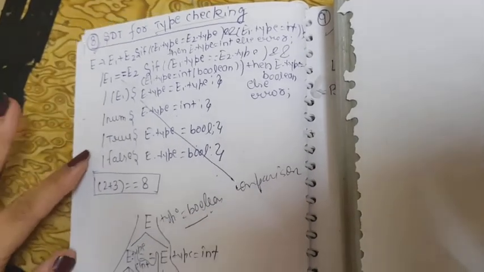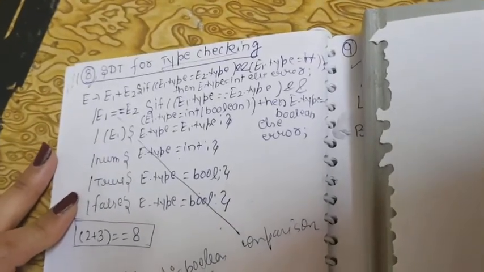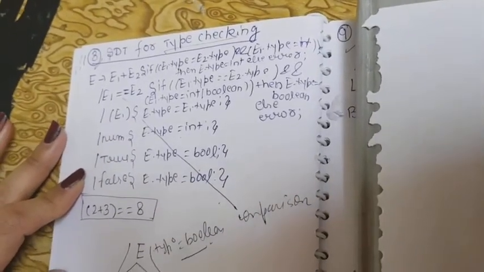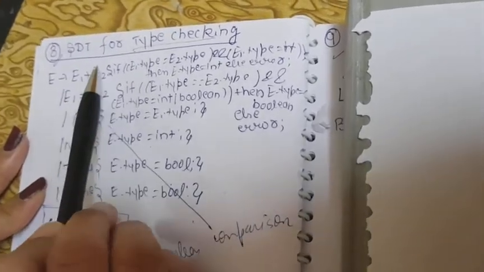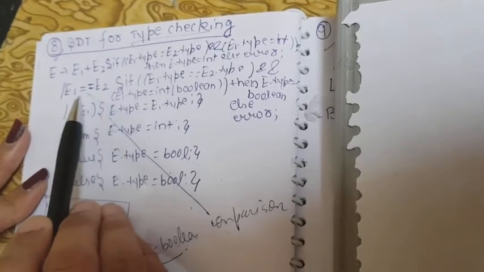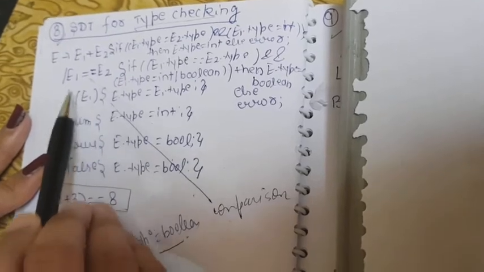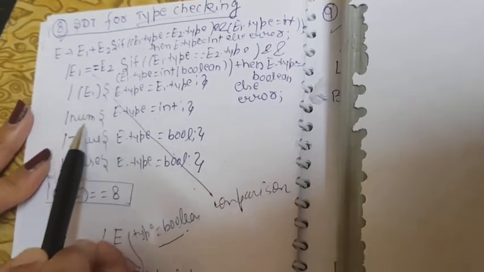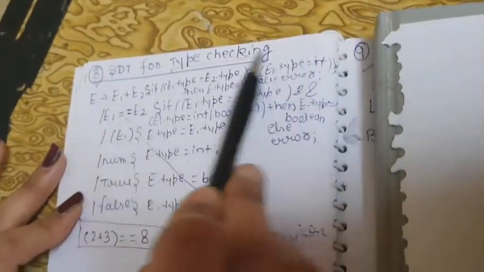The answer was boolean, but some of you wrote int. Okay, so see, from an exam point of view also it is important. Now this thing you know very well, what is it? It is your normal grammar. That is, E goes to E1 plus T, E is equals to E2, then E can also go to E1 and these open and closed braces, then number, true and false, and here are written your semantic